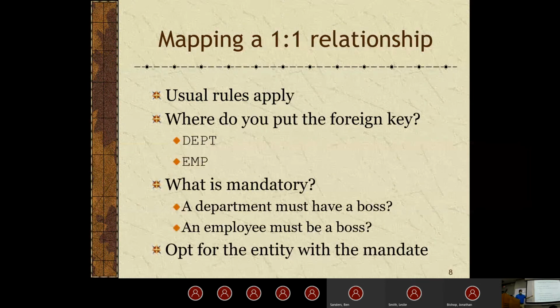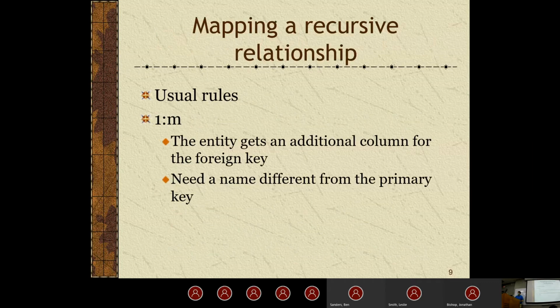It differs a little bit from the one-to-one relationship. If we had the one-to-one relationship, we could call both of them employee number if we wanted to, but we don't have to. Whereas if we're doing a recursive relationship, because we're within the same table, we have to make sure we're using a different attribute name. Let me know if there's any questions about that. Is that clear?